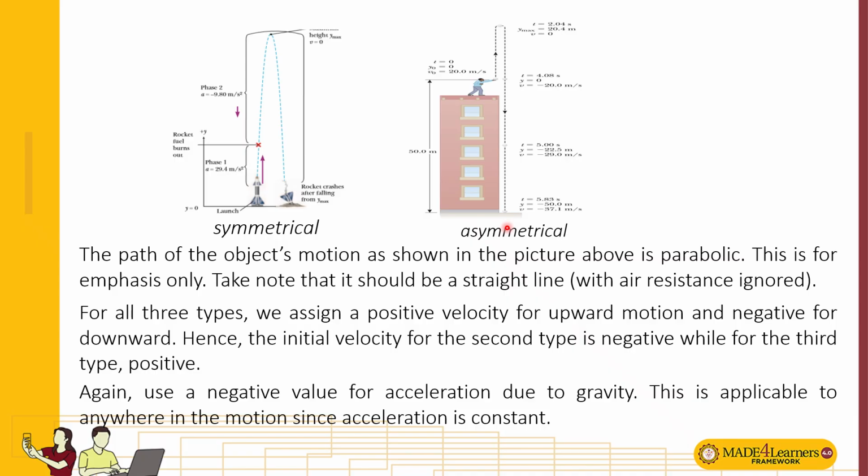We are ignoring air resistance in our computations. If we do that, then we have a straight line for the motion. In our computations, we take note of the sign for velocity and g. Assign a positive velocity for upward motion and negative for downward motion, and a negative value for the acceleration due to gravity.